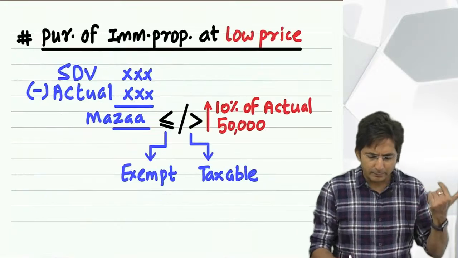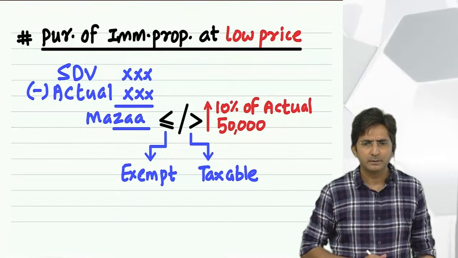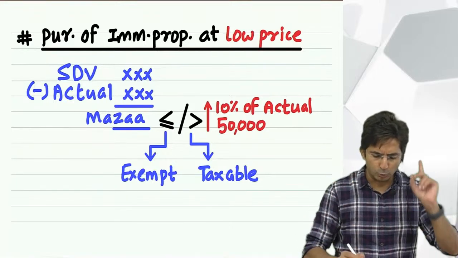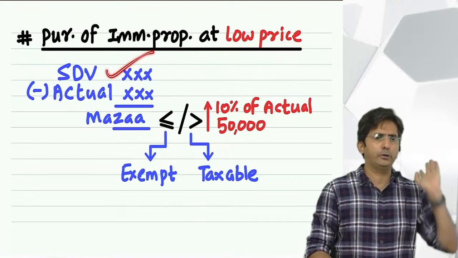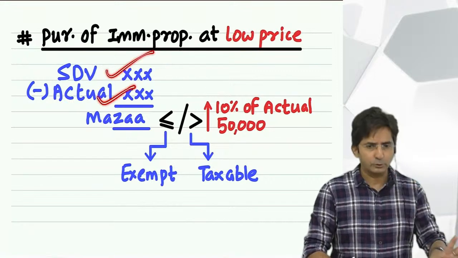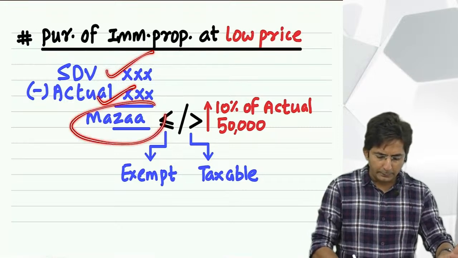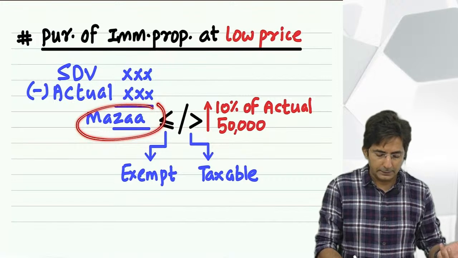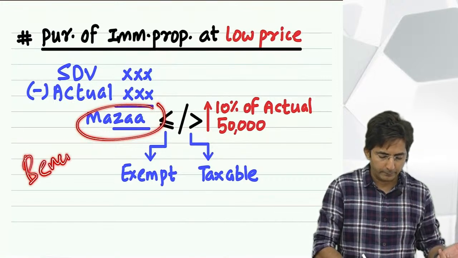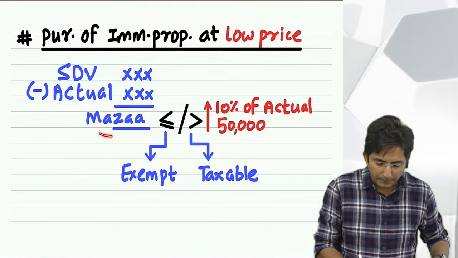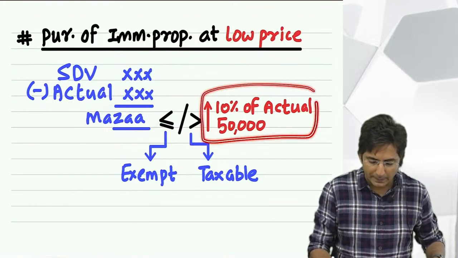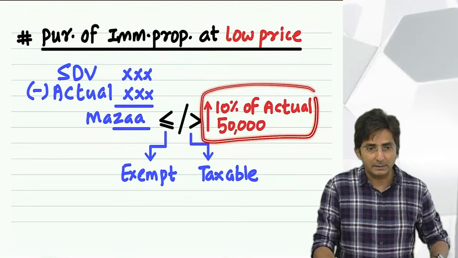See, now if I make any changes, once you know the method, let me change any figure. See, best I have made a formula only for this. This is the best way to explain to the students. See, I tell my students this. Students, first write the stamp duty value. Then see the actual price. Then find out the difference. Difference in Hindi we call it as maza. In English if you want you can call it as benefit. And then compare this with the formula of 10% of actual price or 50,000, whichever is higher.